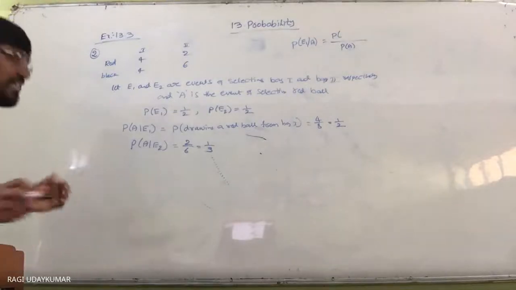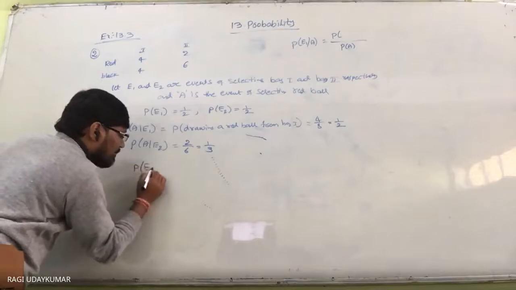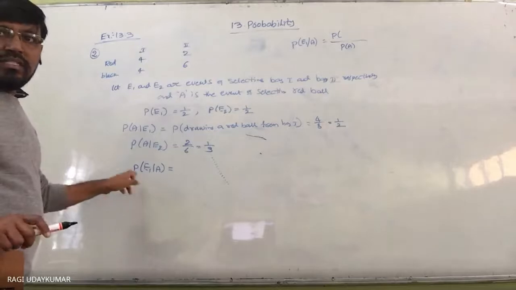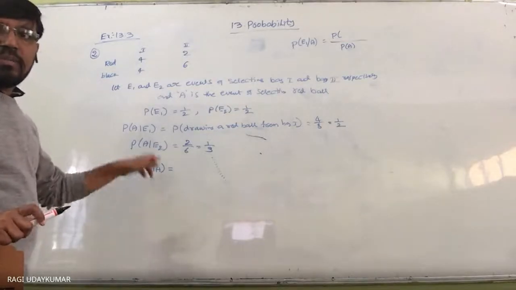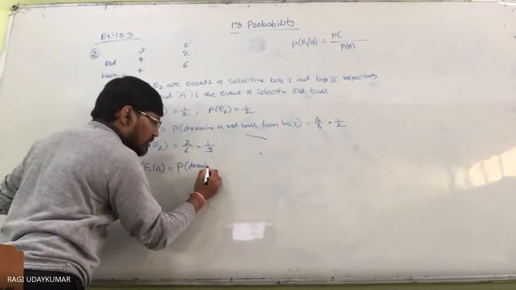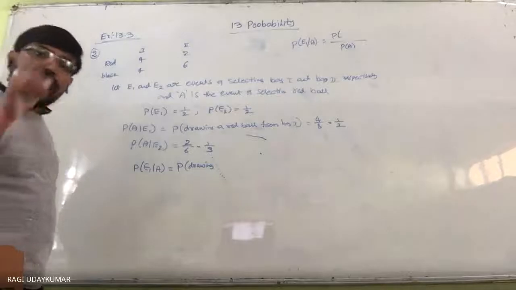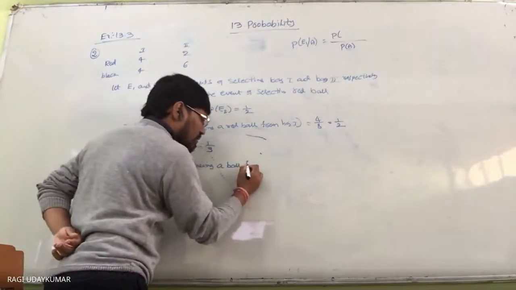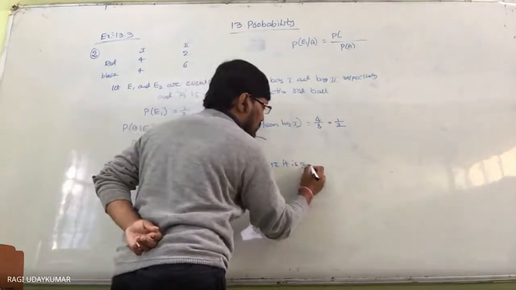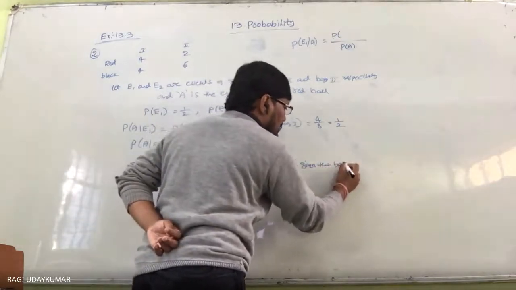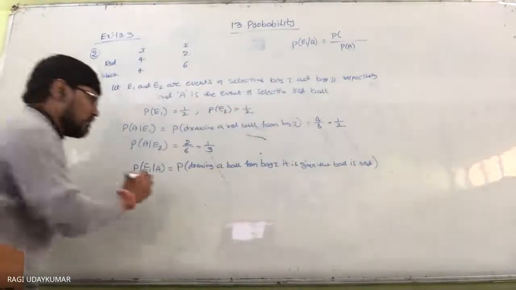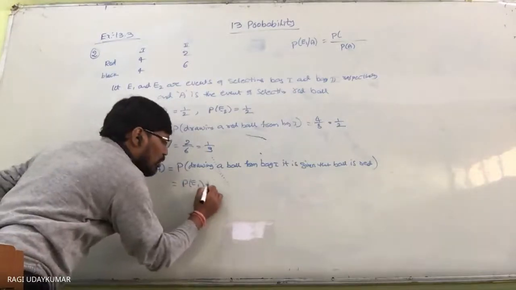Okay. So now probability of E1 given A, we need to find. What is this? Probability of drawing a ball from bag one, given it is red. It is given that the ball is red. This probability is represented by this one. To find this out, we need probability of E1 and probability of A given E1.